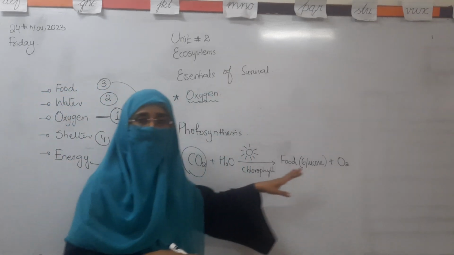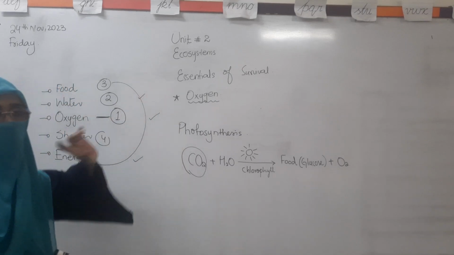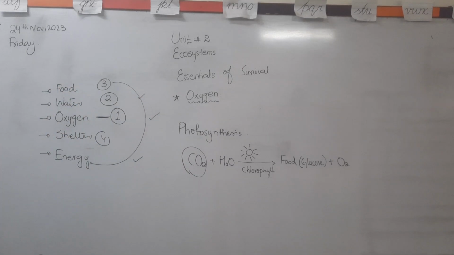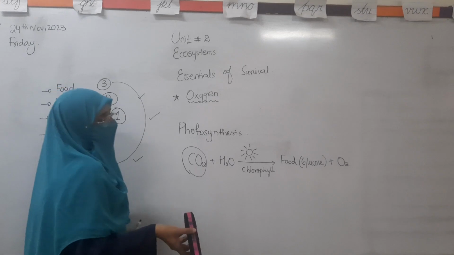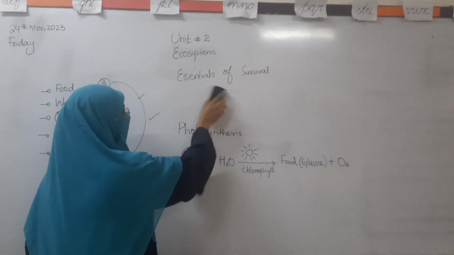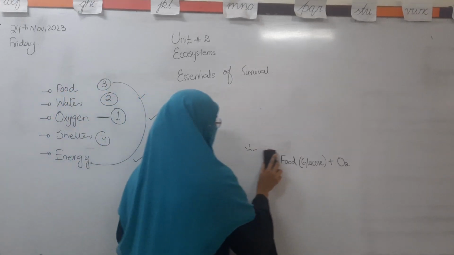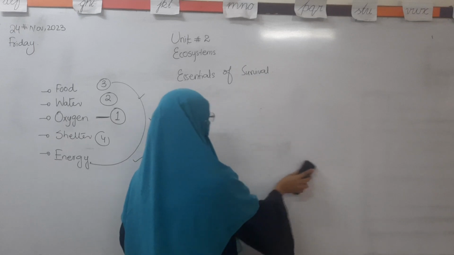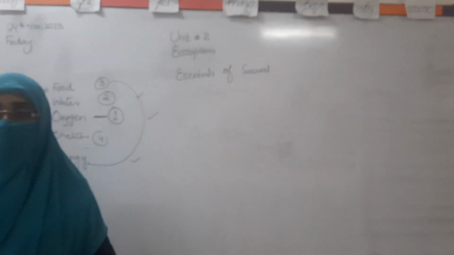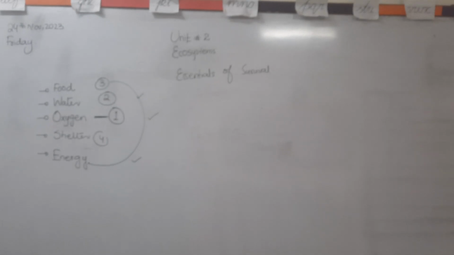Oxygen. So we can say that the oxygen gas is very important and very essential for the survival of the living organisms, for both human beings and the living organisms that are living in the water. So after oxygen, we will discuss the second factor. The second factor is water. Can anybody tell me why water is very important for us?